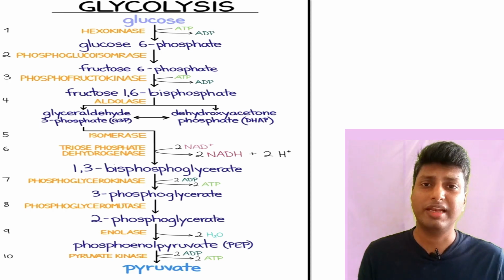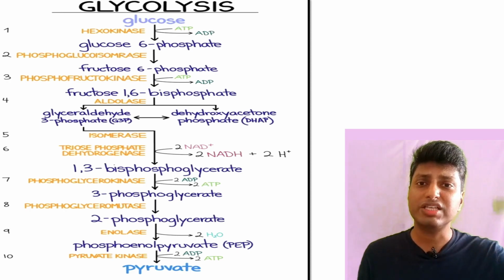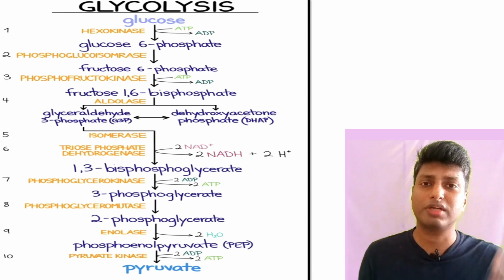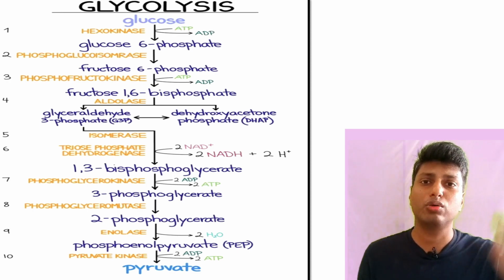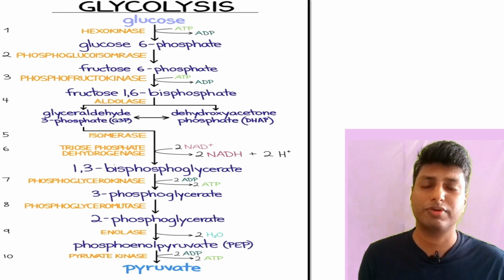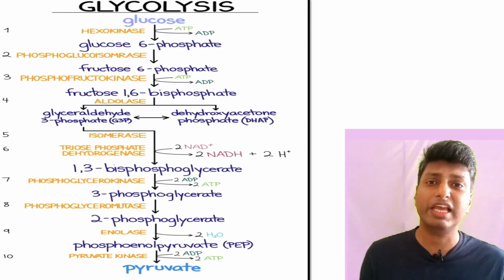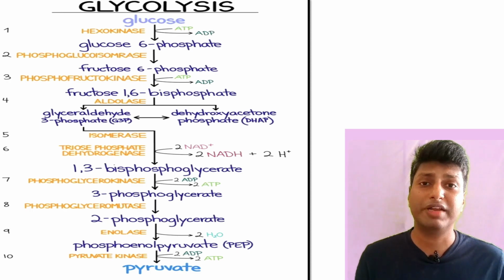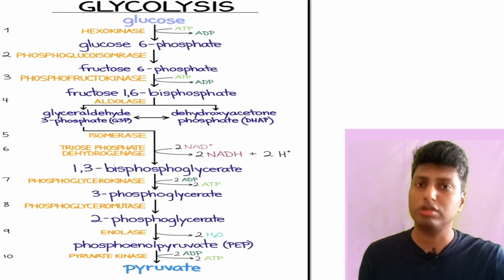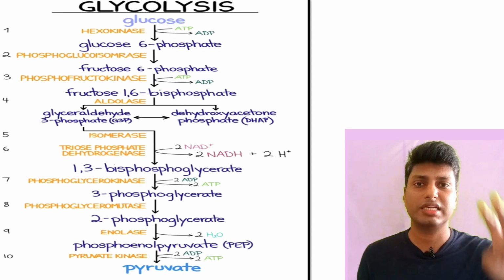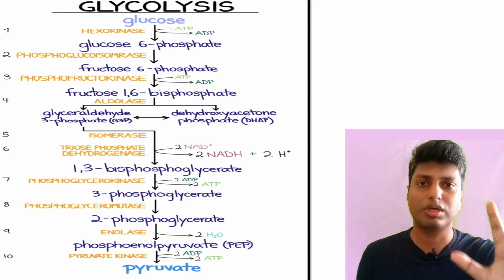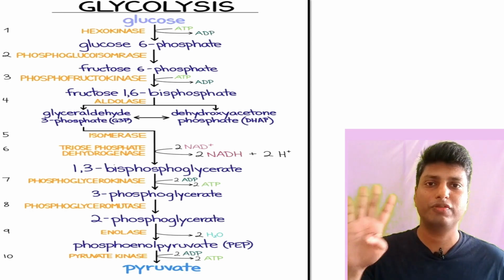Reason being, the net gain is 2 because initially, if you try to recollect the initial part of the glycolysis reaction, there were two ATPs which were used up, right? When the glucose was converted into glucose 6-phosphate, or fructose 6-phosphate was converted into fructose 1,6-bisphosphate. So in that reaction, basically two molecules of ATP were used up. So net gain of ATP is going to be 2. But if the question is how many molecules of ATP are going to be formed, then the answer is 4. So the total number of ATPs in glycolysis are going to be 4.